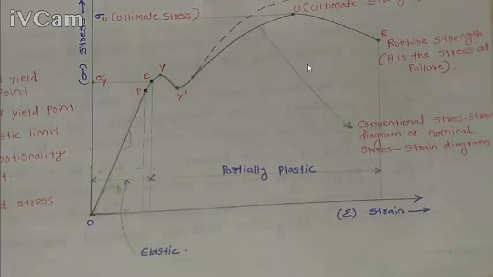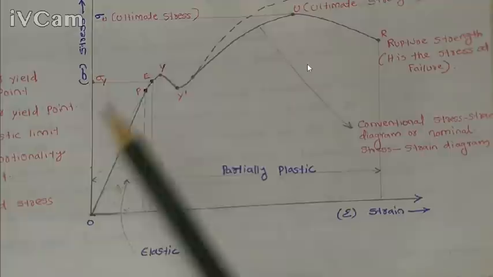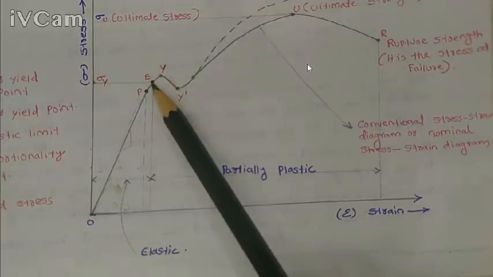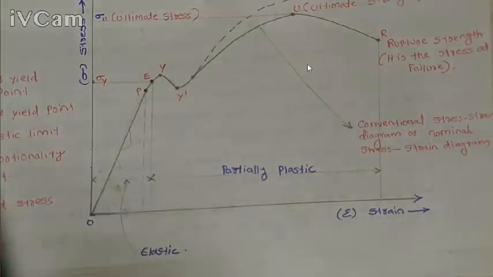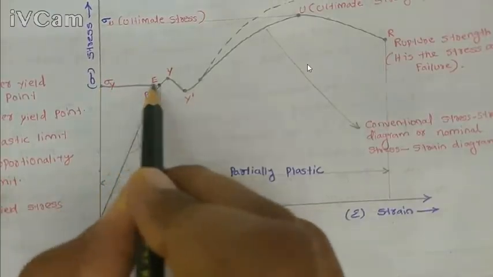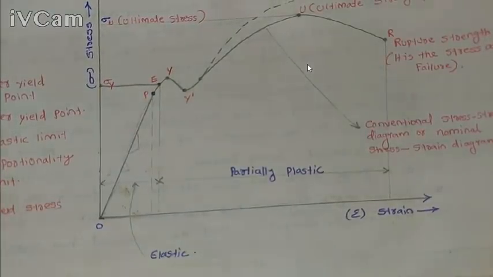So that is why the material is elastic, but that elastic nature only shows when the stress is up to this E point. Only then does the material show this elastic nature. When we release the load, the material comes back to its initial shape and size.